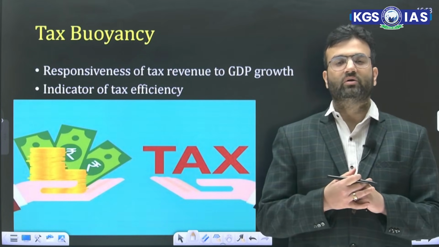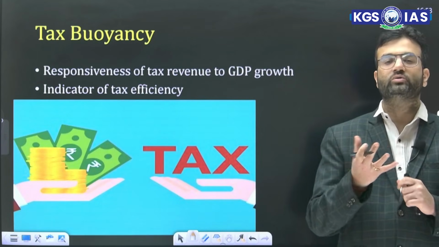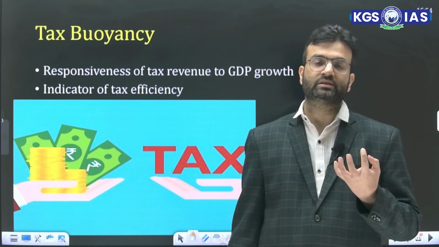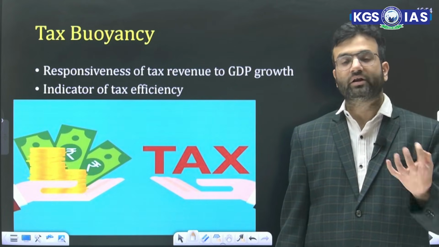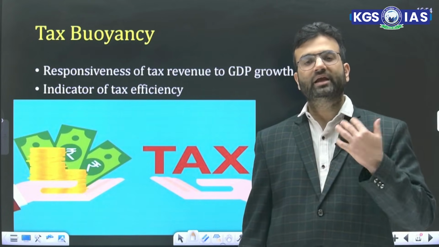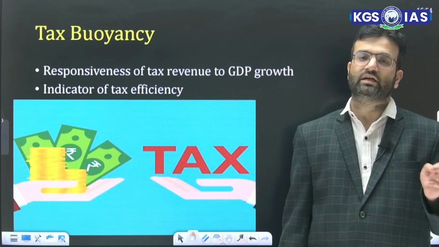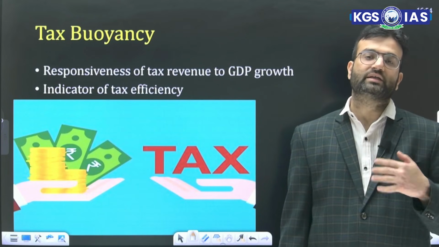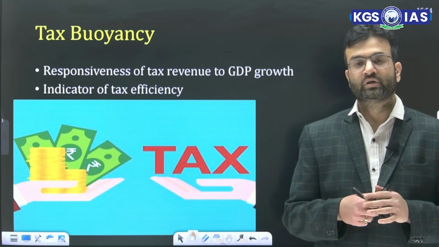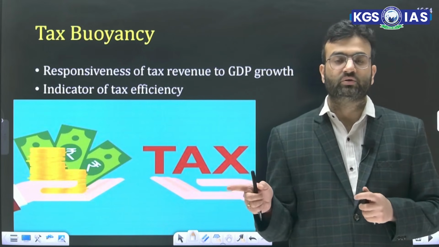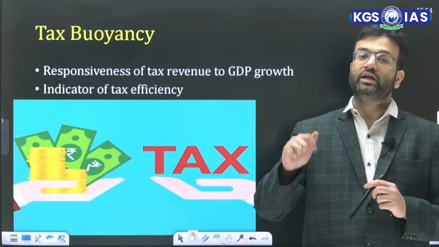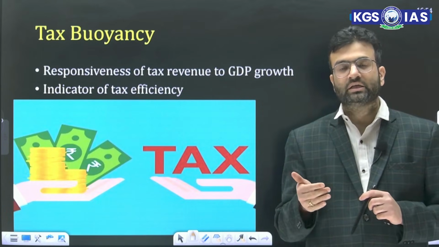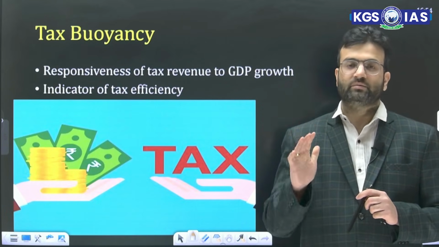Tax buoyancy talks about responsiveness of tax revenue to GDP growth. Like how the tax system can be made to enhance the overall contribution of tax in GDP. So the GDP can be created through two forms. One is through tax and one through debt. If there is more of a tax to GDP ratio, that shows that tax collection is contributing a lot in GDP. And if there is more of a debt to GDP ratio, it is a problematic situation because you need to pay interest on it. So the higher the tax to GDP ratio in the economy, the better it is, and the lower the debt to GDP ratio, the better for the economy.